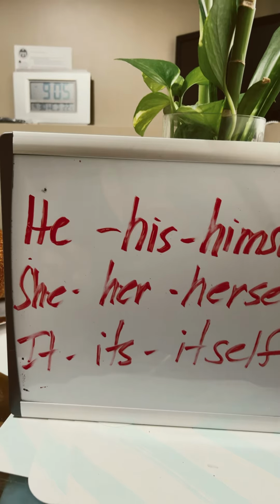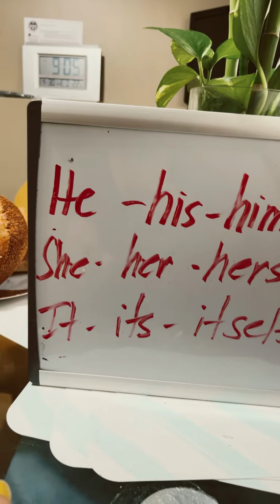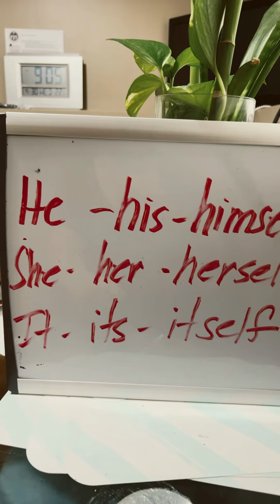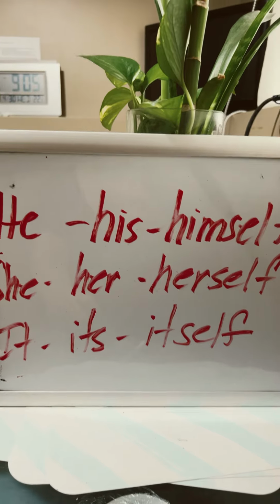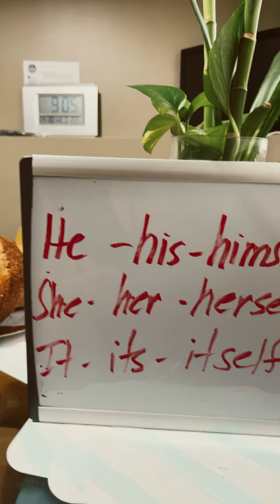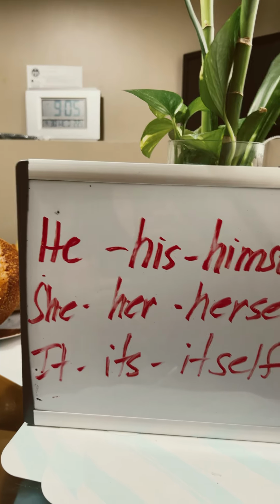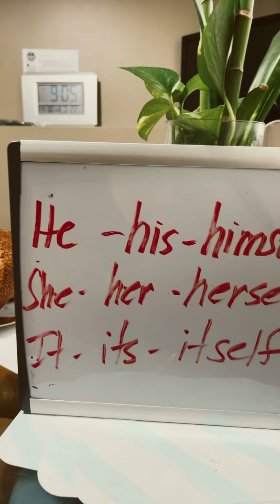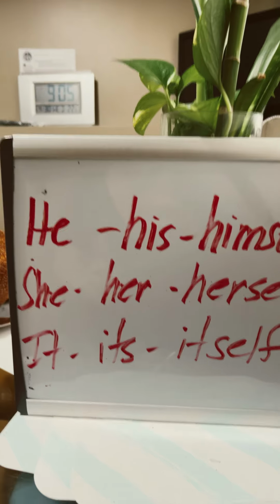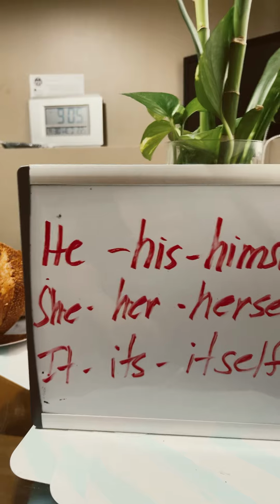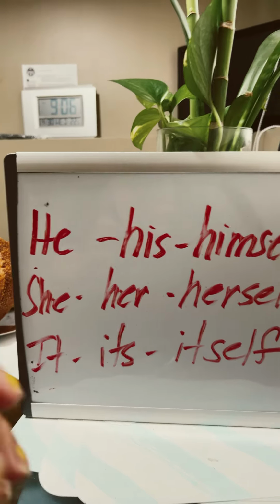So the possessive is his, and the reflexive is himself. She, the possessive is her, and the reflexive is herself. It, its, and itself. Okay, for example, he gave his money to his mother by himself. So we have to connect this one, the he and its possessive, which is his and himself. And then the reflexive is so easy to remember because there is that word self.